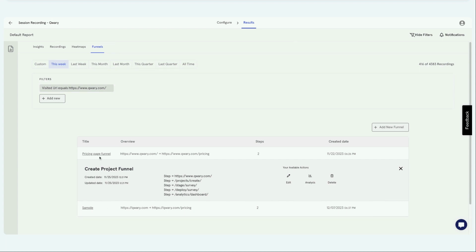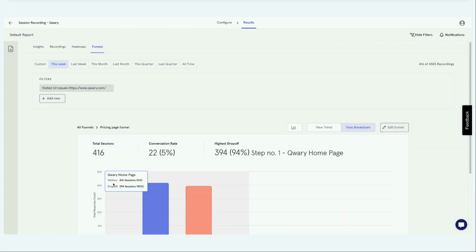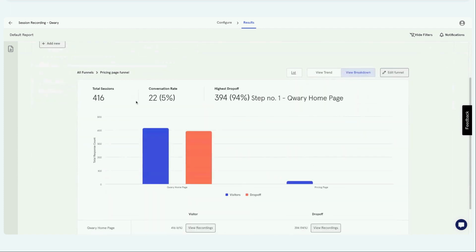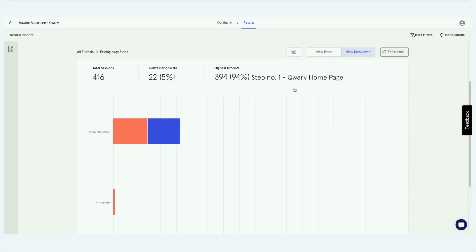So if you have the sample funnel created, you can click on analyze. You can see the total number of sessions, their conversion rate, what is the overall drop-off rate. So you can see at a high level, people who are visiting our homepage, only 5% are going to the pricing page. This is where we are improving our homepage, landing page. These are our improvement areas. And you can also change this visualization if you need.